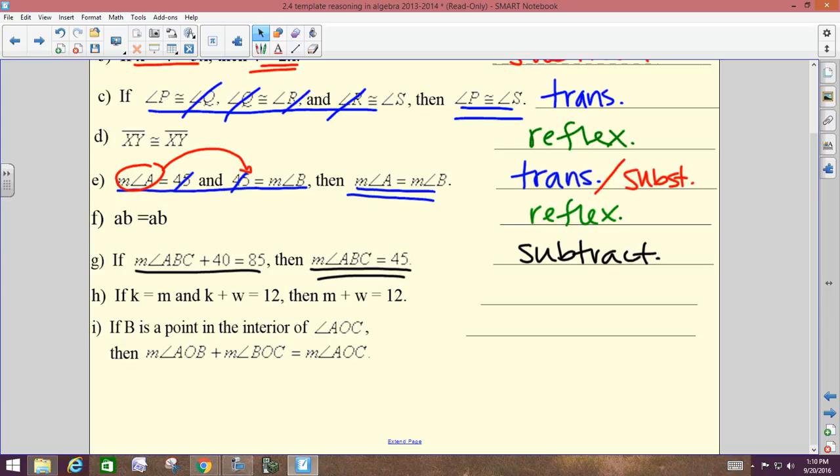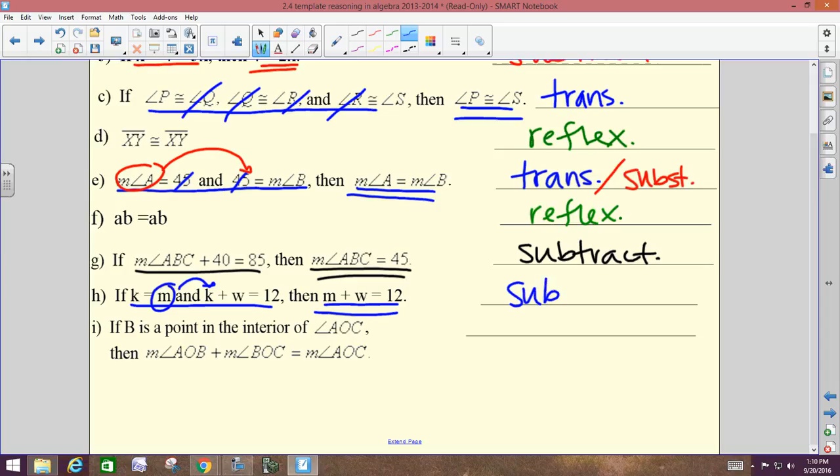H. If k equals m and k plus w equals 12, then m plus w equals 12. What do you think? It's substitution.